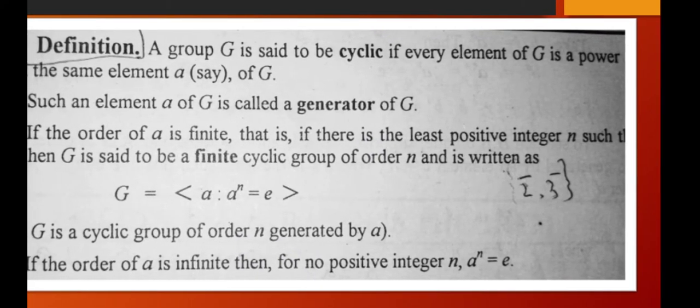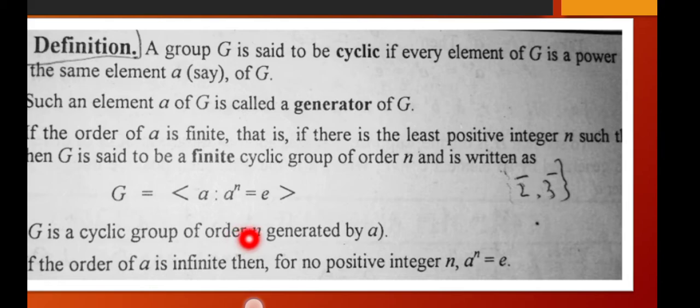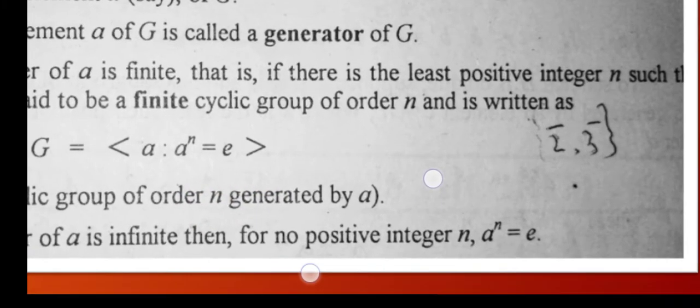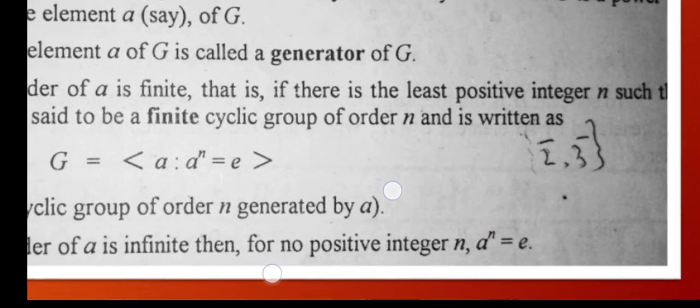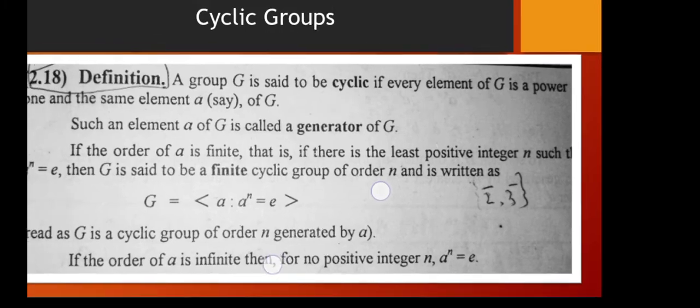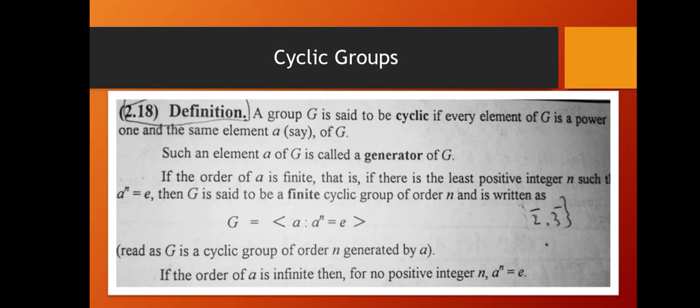If the order of A is infinite, then for no positive integer n is A raised to the power n equal to E. If the order of A is infinite, then the above result doesn't hold. And if A is finite, then we have this result: A raised to the power n is equal to E for cyclic group G.